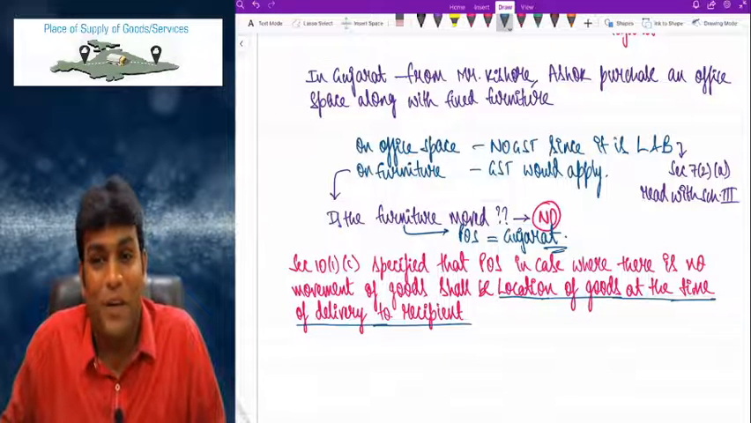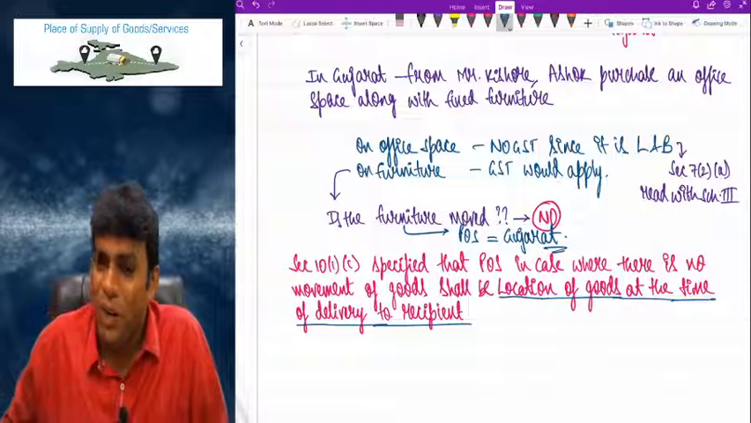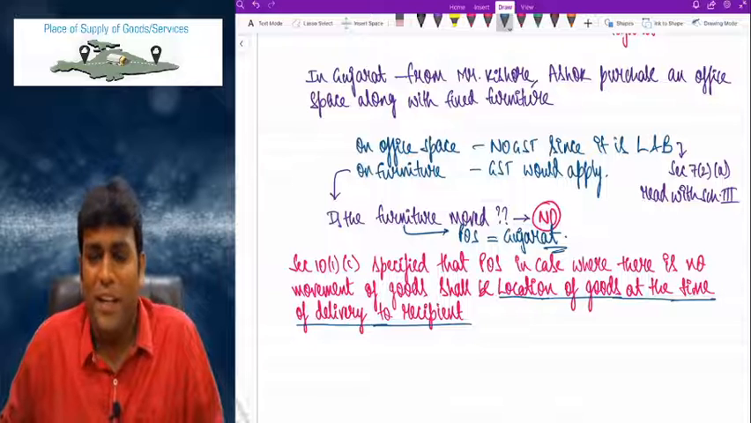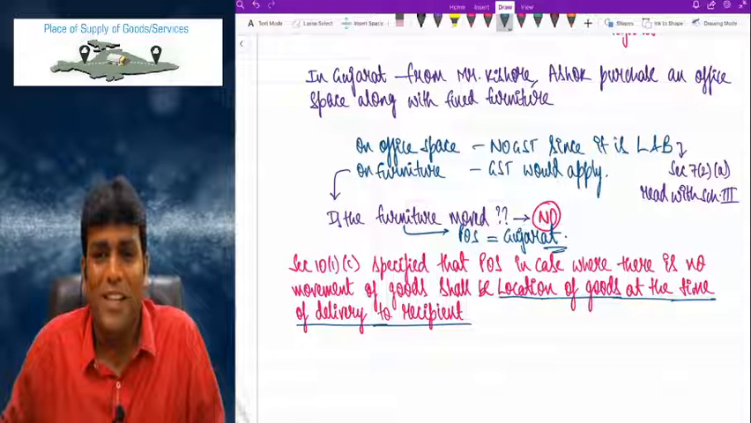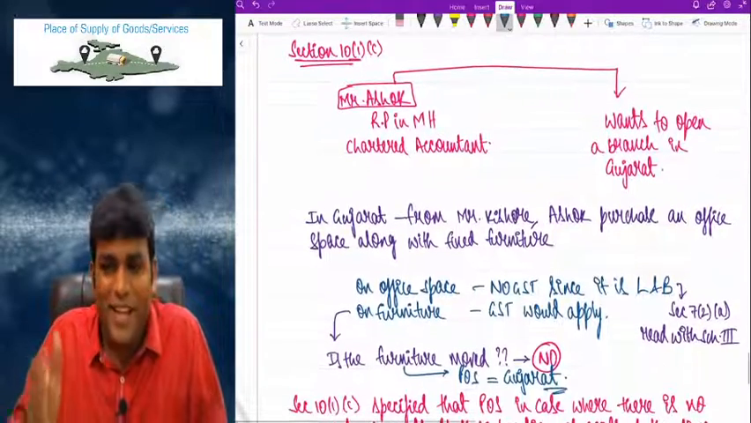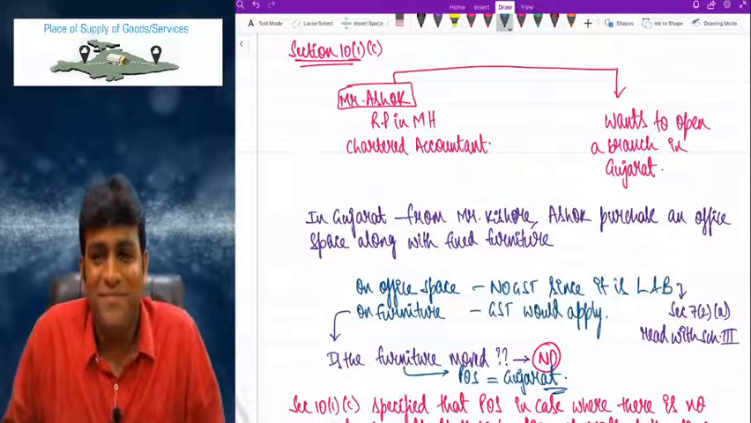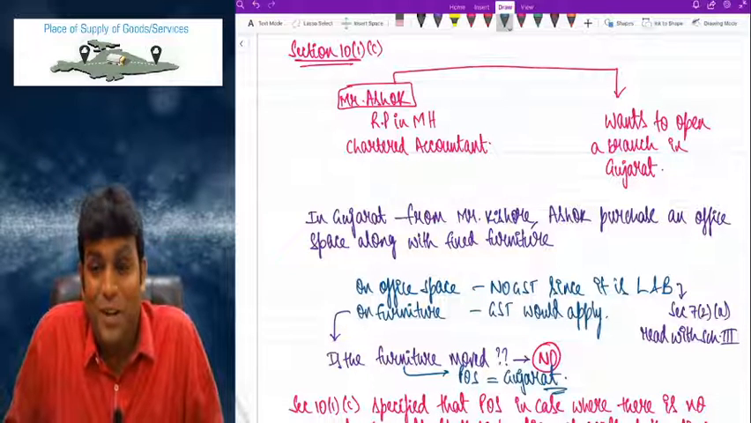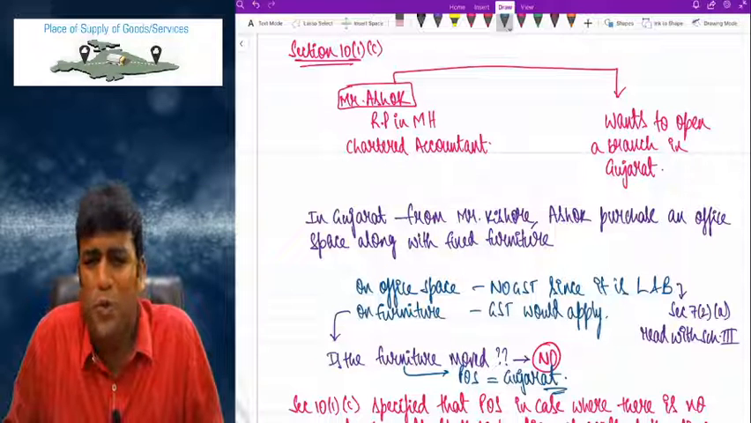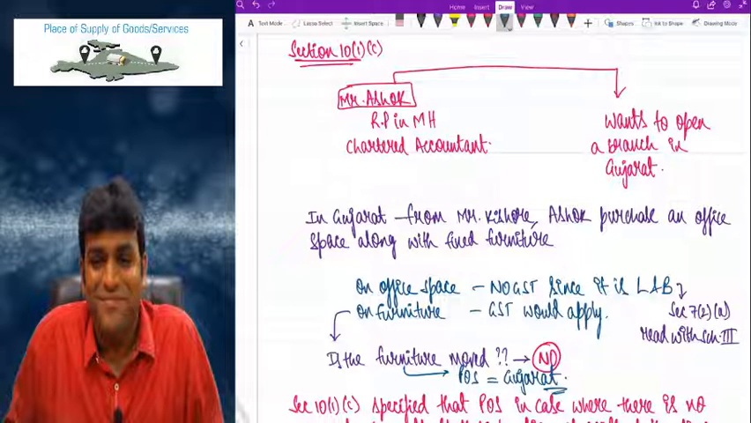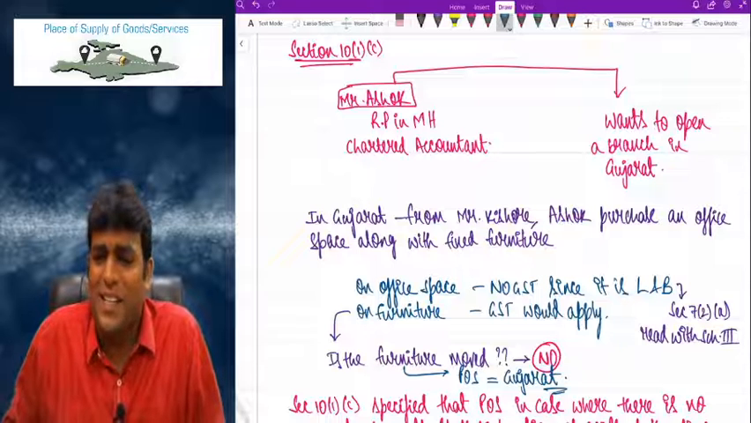What a brilliant point, my dear friends. Place of supply will be location of goods at the time of delivery to the recipient. Pretty simple and easy. Take the example and take the concept. 10(1)(b) is very tricky, because 10(1)(b) is talking about build to, ship to model. Slightly tricky. But other things are very simple and easy. Other points don't take much time.